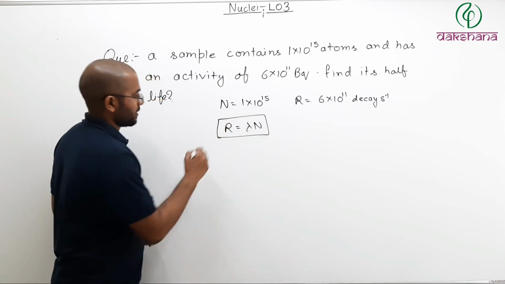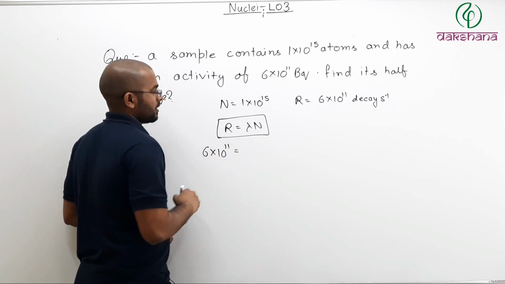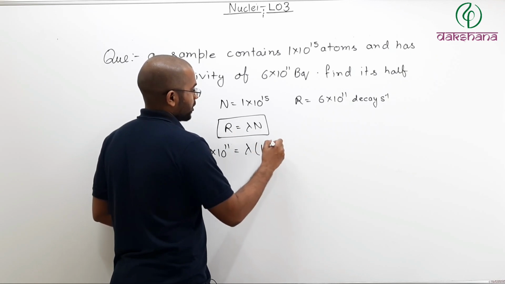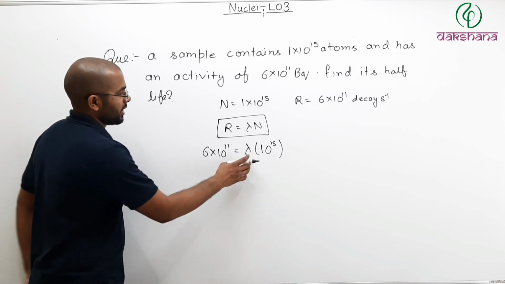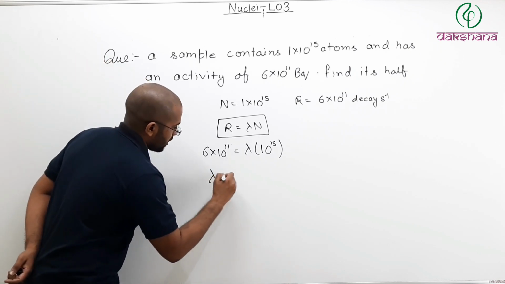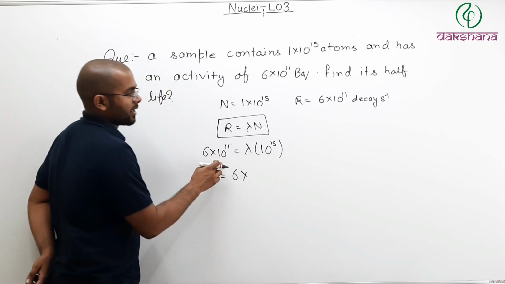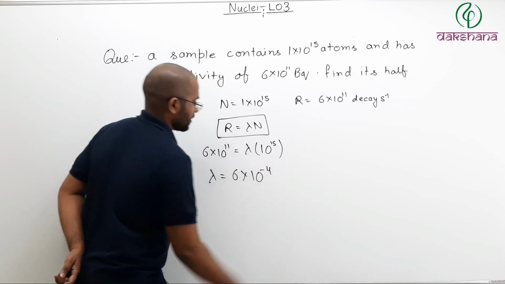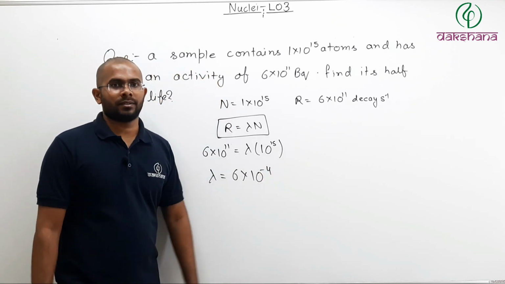So what I can write? 6 into 10 to the power 11 equals lambda times 1 into 10 to the power 15. So from here you will get lambda equals 6 into 10 to the power 11 divided by 10 to the power 15. So 6 into 10 to the power minus 4. So that is your lambda.